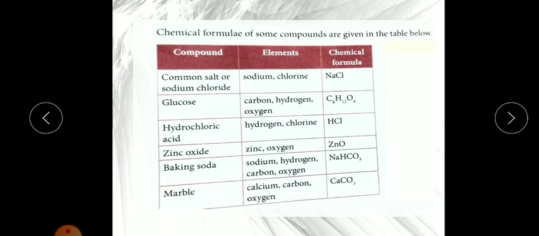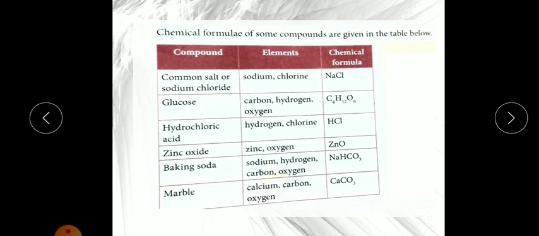So they quickly make their stable compound or molecule. They are incapable of independent existence, that's why. Now here I am showing you the compound names, their respective elements and their formulas.